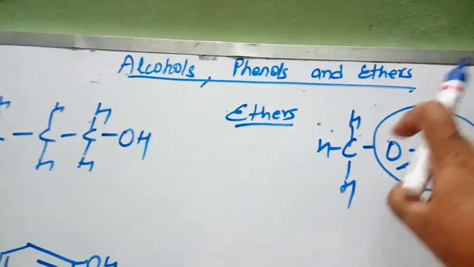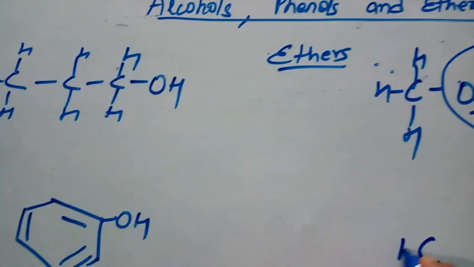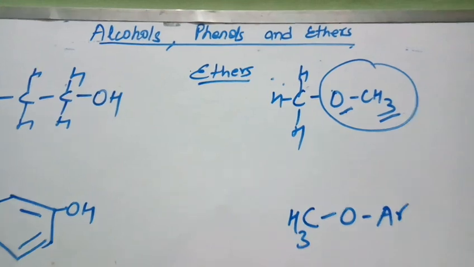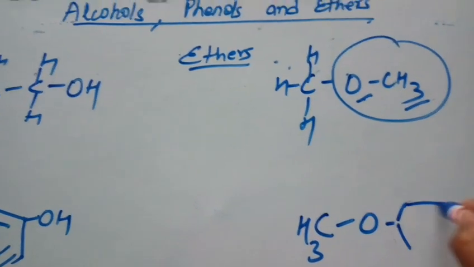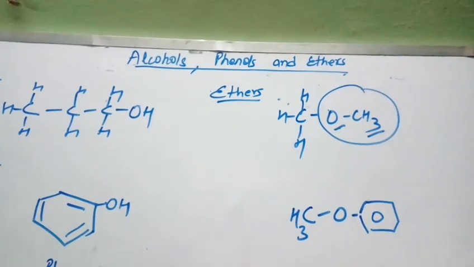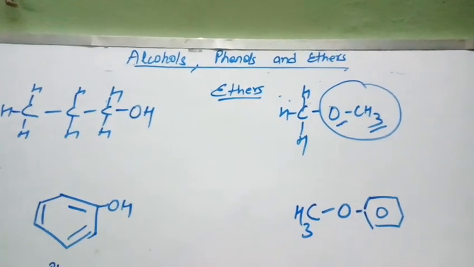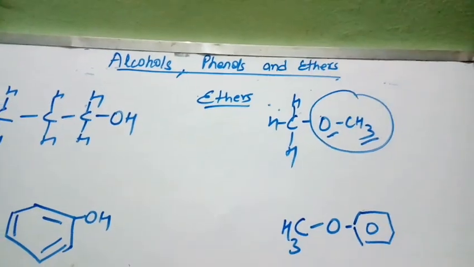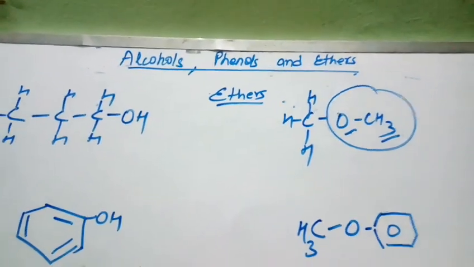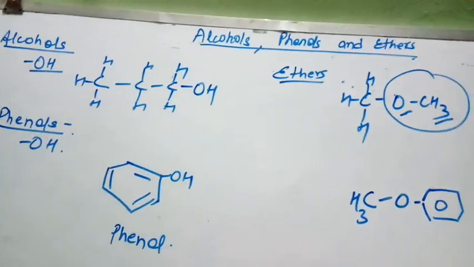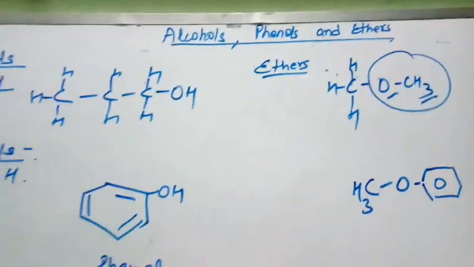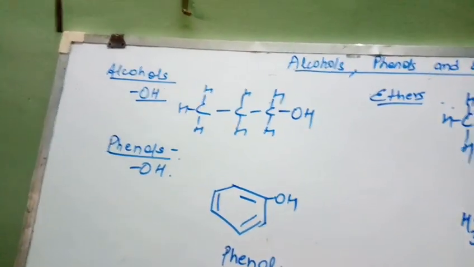So if one of the hydrogen is replaced by alkoxy group, or it is replaced by aryloxy group, aryl means here there may be any aromatic system, say benzene ring, then it is known as ether. In ether, the oxygen on both the sides is attached to the alkyl group, or one side alkyl group, other side aryl group, or both sides may be aryl group. So now you know what are alcohols, what are phenols and what are ethers. Earlier we have studied this all in first year, just introduction to you.